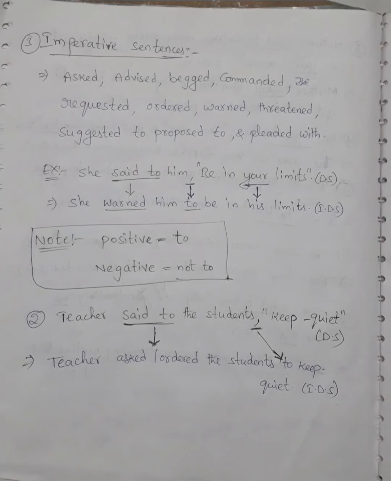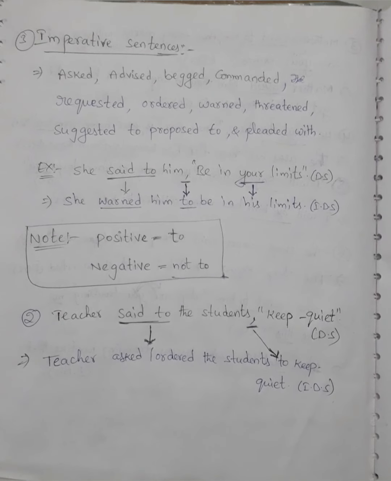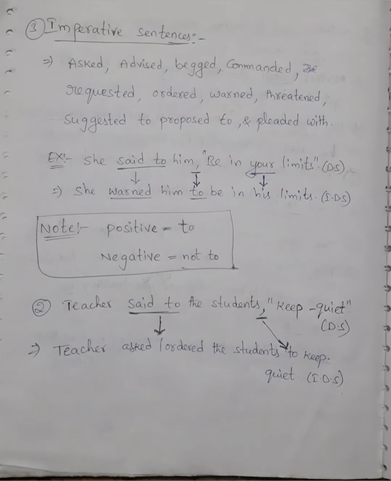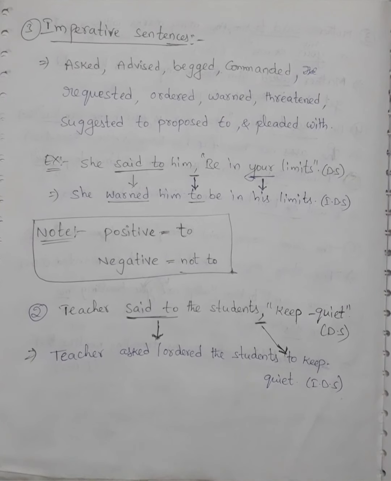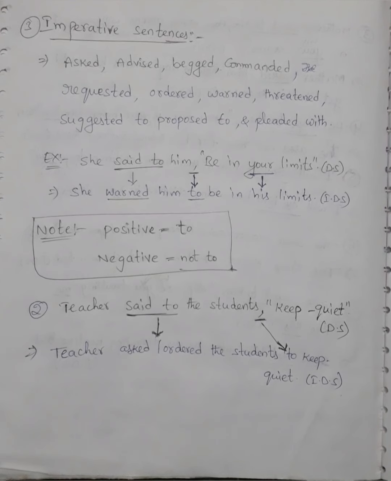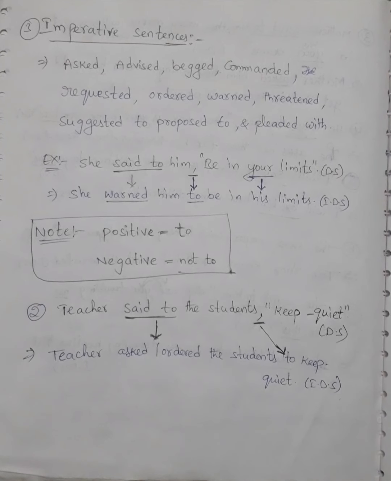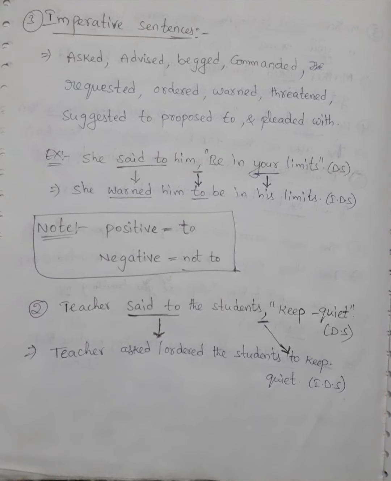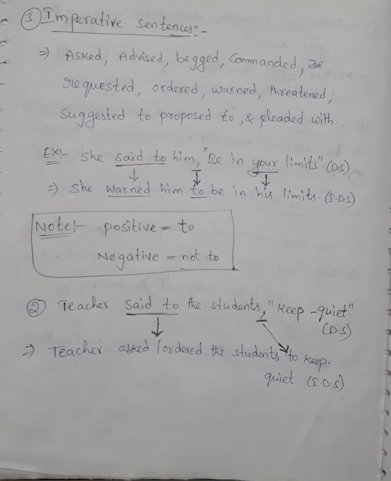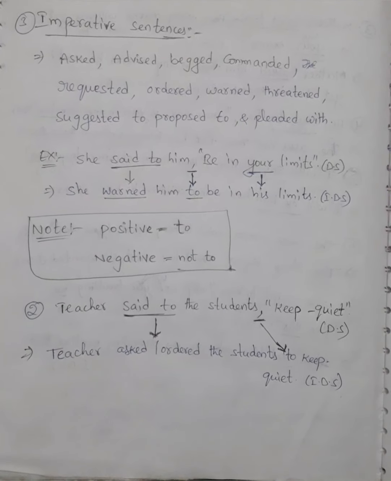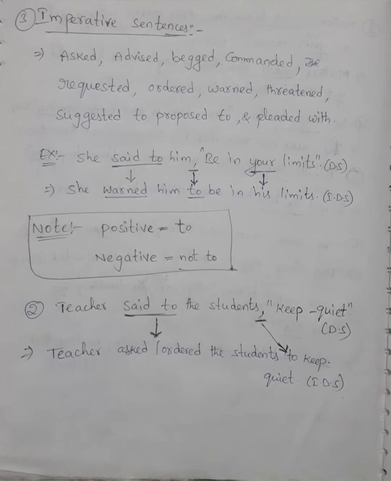Today I am going to discuss the continuation of direct and indirect speech. Third, the imperative sentences. We will use verbs like asked, advised, begged, commanded, requested, ordered, warned, threatened, suggested to, proposed to, and pleaded with.